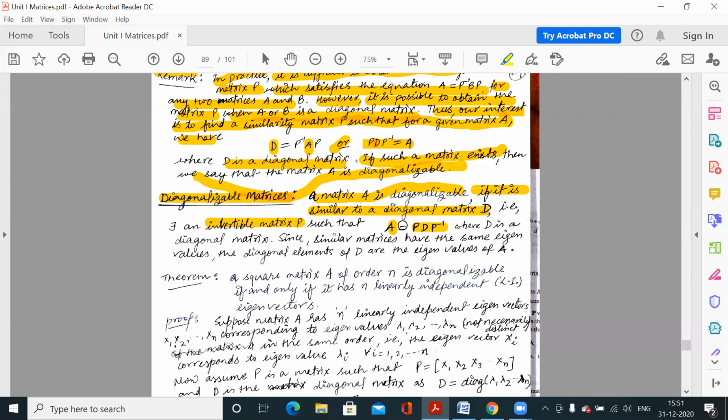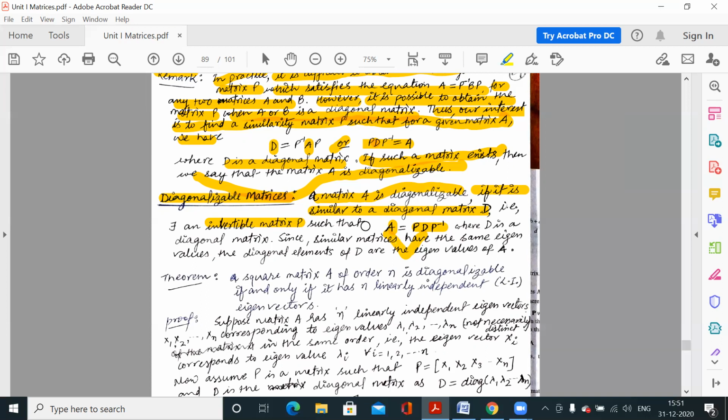So this is the condition for similar matrices. If the matrix P exists such that P D P inverse is equal to A, then we will say A is similar to D, and D is a diagonal matrix. Whenever a matrix is similar to a diagonal matrix, then A is called diagonalizable. Clear? So this is the definition.